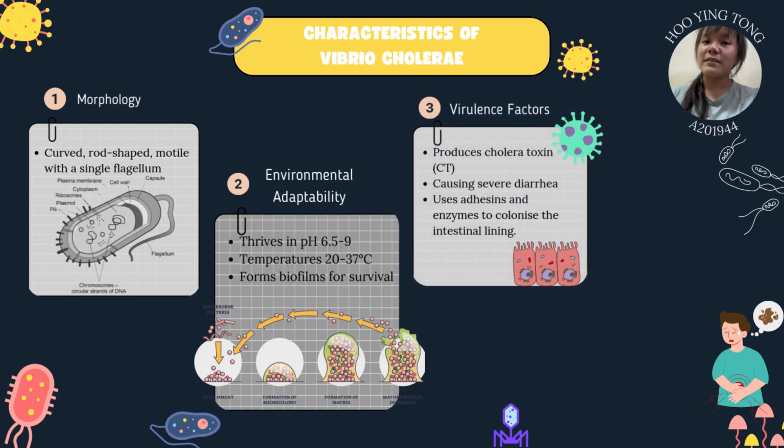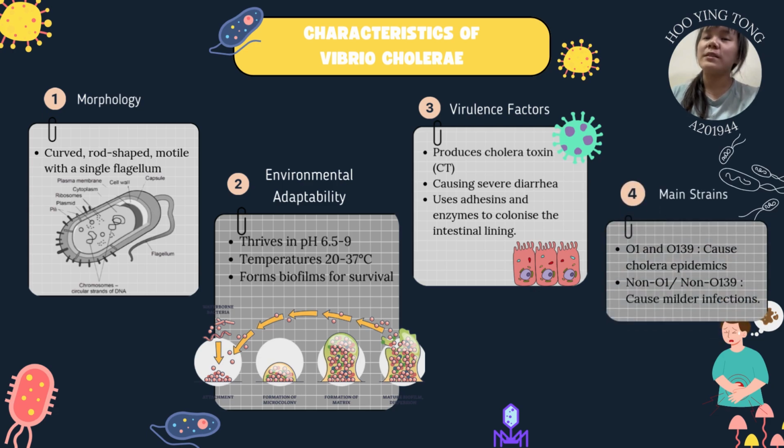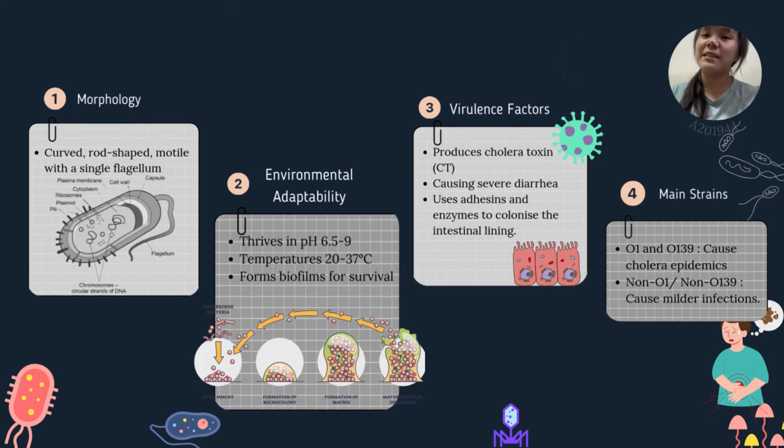Its virulence factors are critical to understanding its pathogenicity. It produces cholera toxin, which disrupts the electrolyte balance in our intestinal cells, leading to the severe diarrhea we associate with cholera. It also has enzymes that help it stick to and colonize the intestinal lining. Lastly, we have its strains. The most common ones causing epidemics are O1 and O139. The non-O1 and O139 strains can cause minor infection but are still a concern in food security.